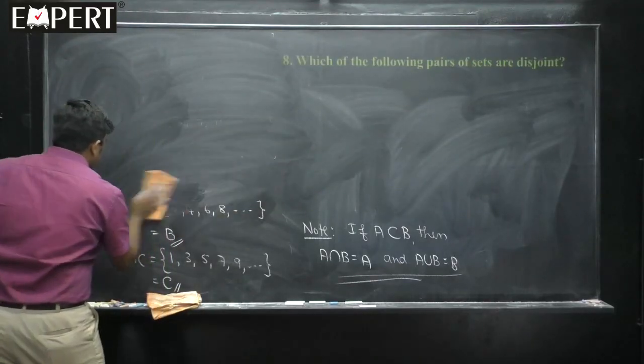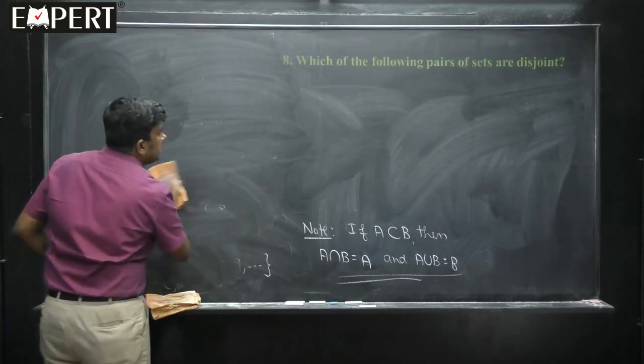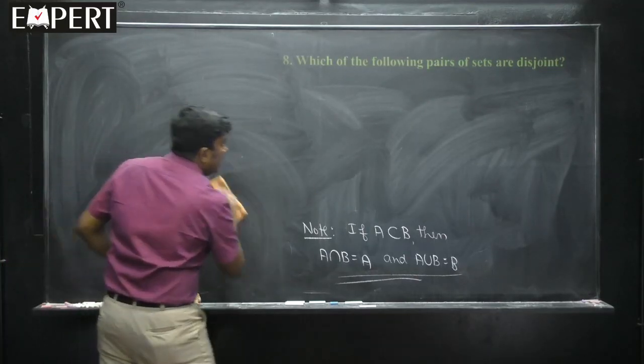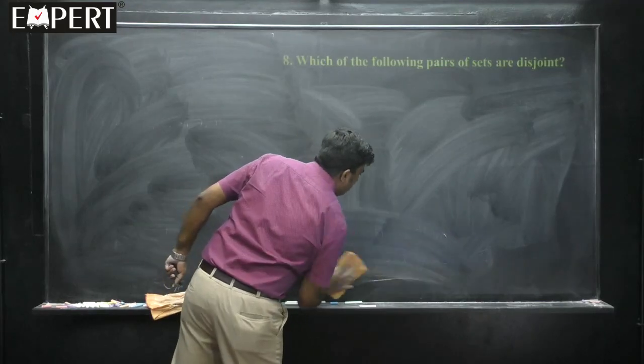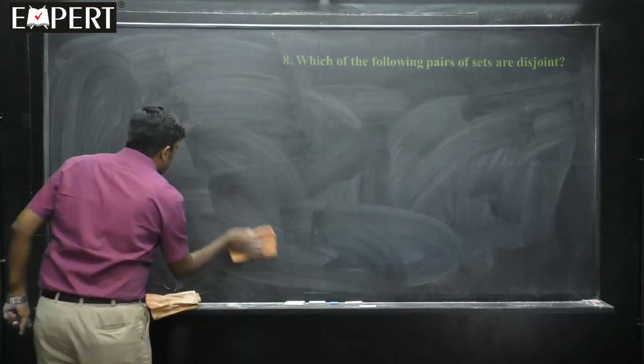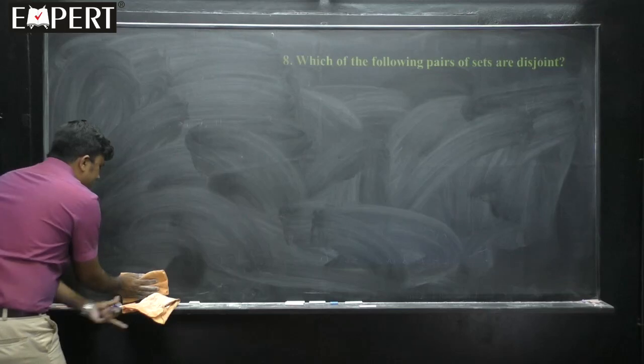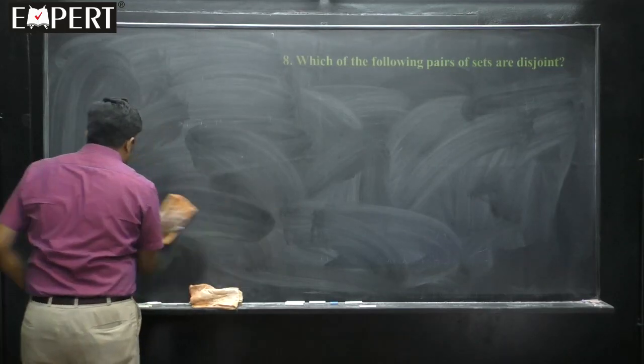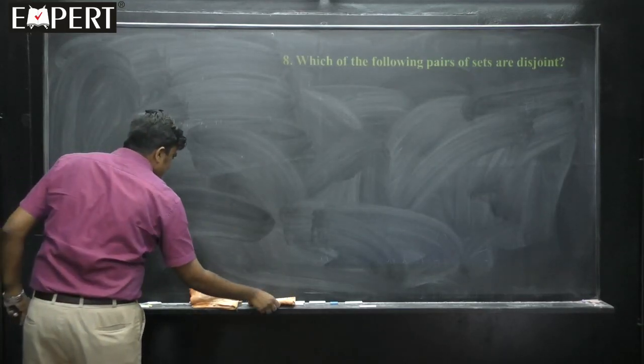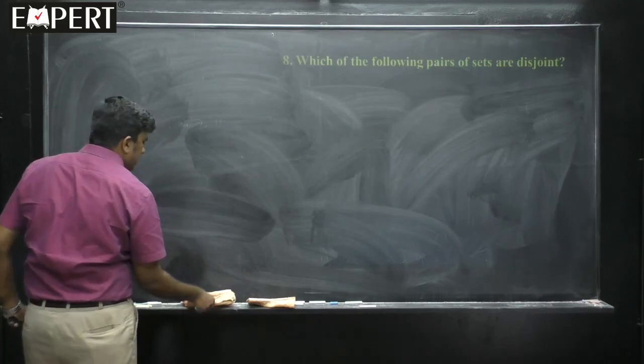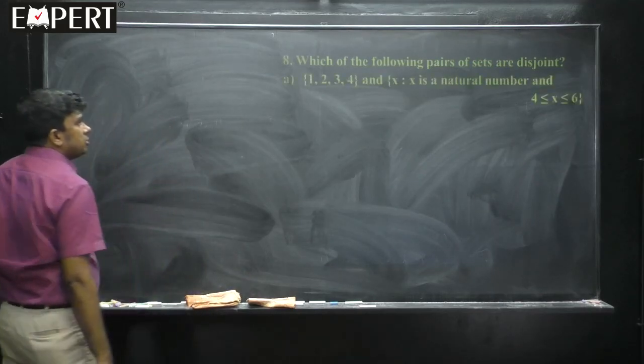Next, question number 8. Which of the following pairs of sets are disjoint? You know what we mean by disjoint? Disjoint means the intersection is a null set. Which of the following pairs are disjoint? That is what the question is.